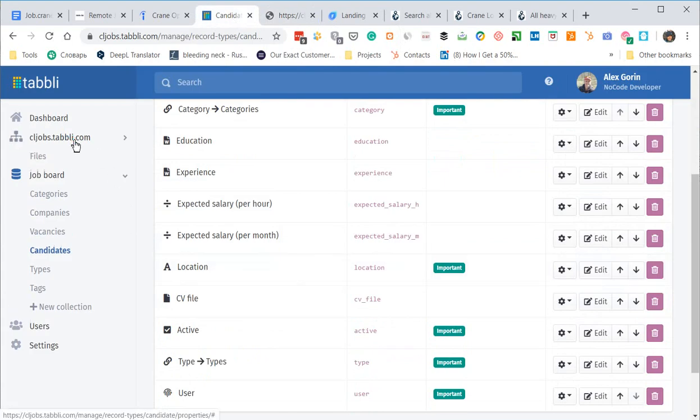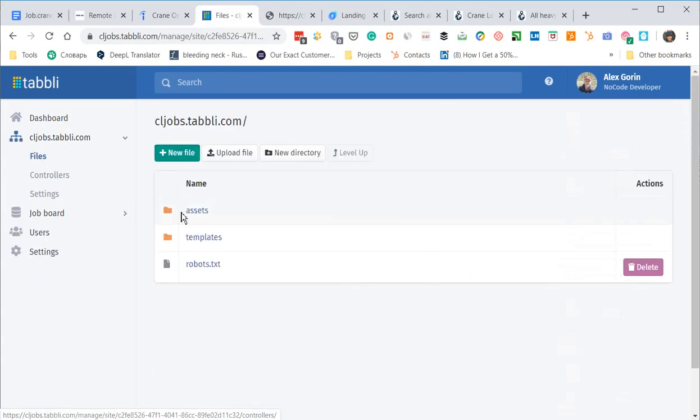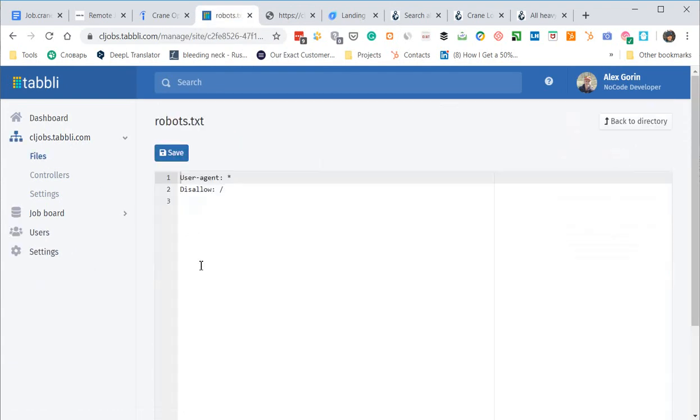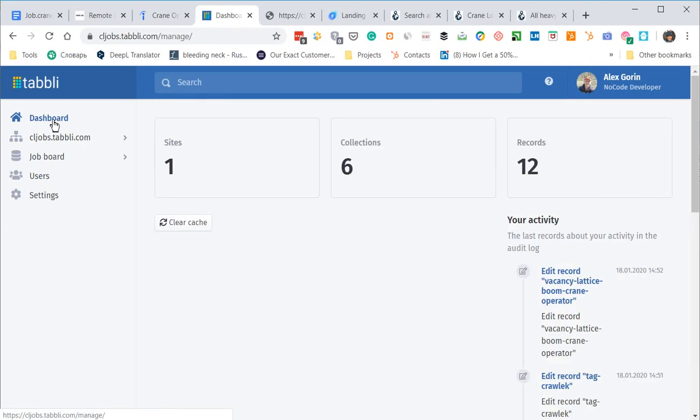What is also important is to see our file structure. Robots.txt is disallowing everything, so we should protect our temporary website from being indexed by Google or other search engines. Our work has already started. Let's look at how we will do it. I will keep reporting every day about the progress.